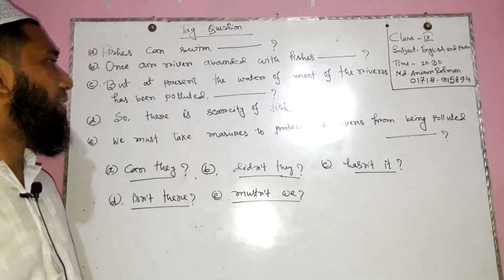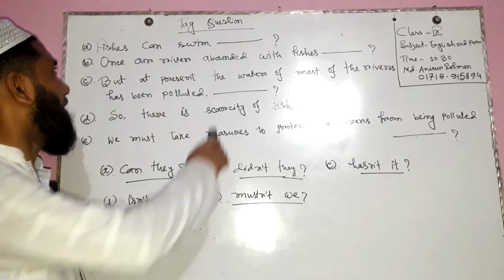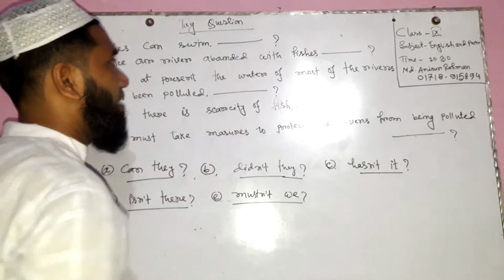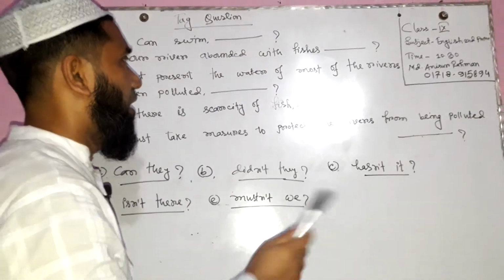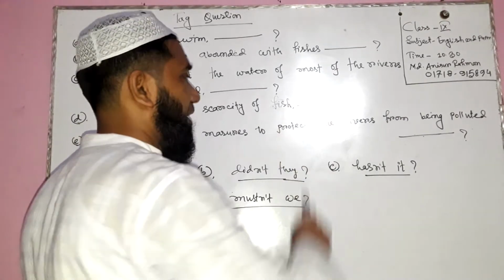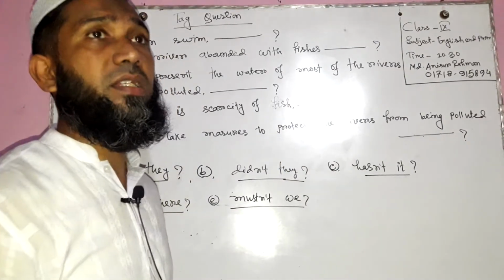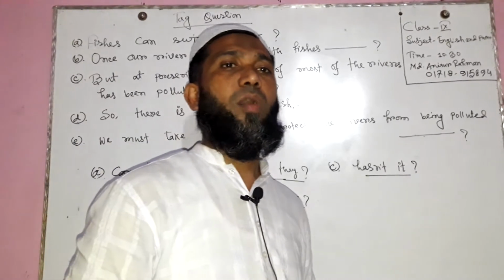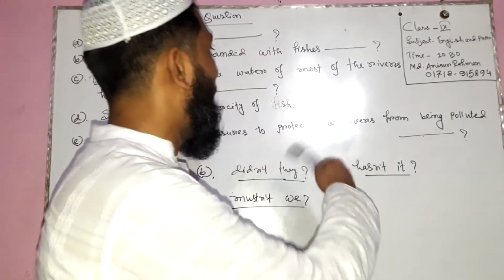Here are 5 sentences given on the board, and there are several blanks, and at the end of the sentence you are watching some interrogative sign. The main theme of the tag question is that, of course, you need to use the interrogative sign after the tag question.